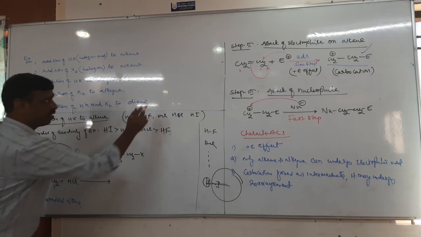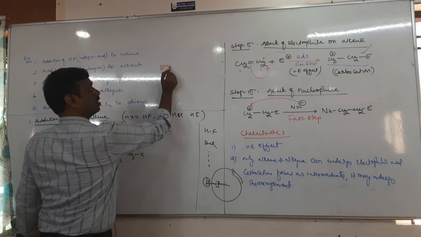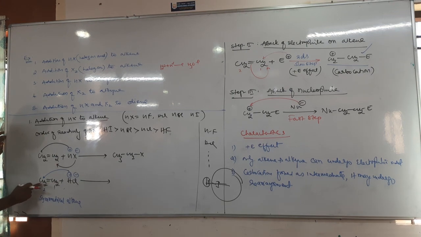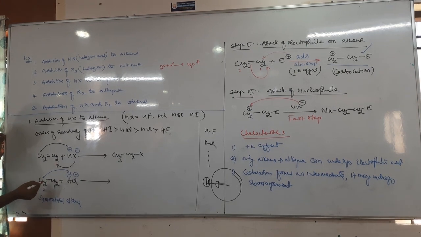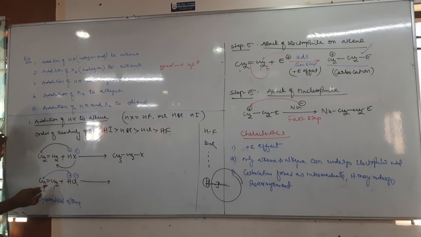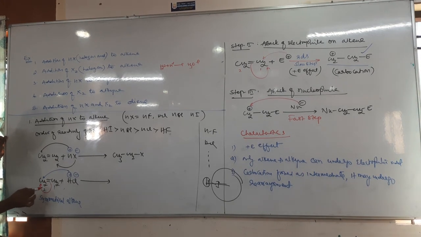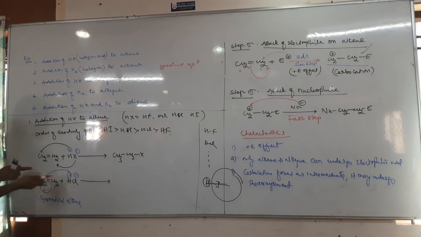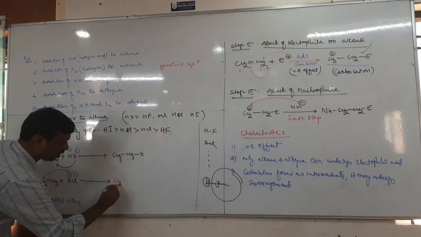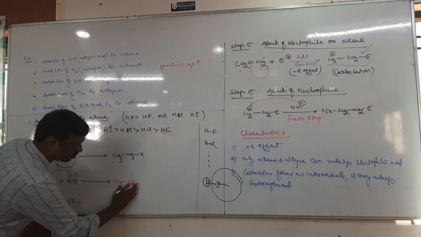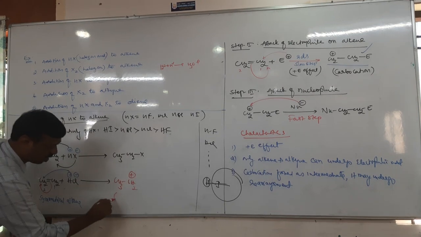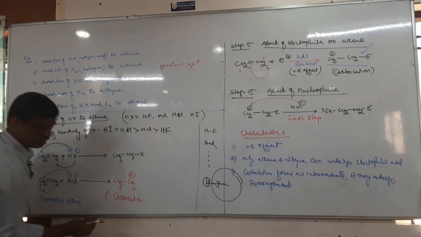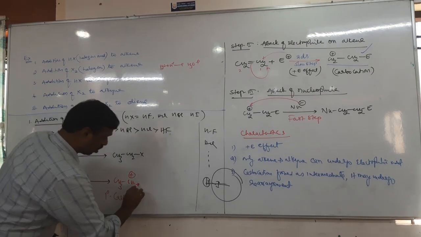Because, see, very simple. Like water plus H plus, what happens? H3O plus, no? Like that, when H plus is added to CH2, CH2 becomes CH3 plus. When CH2 becomes CH3 plus, there is a pi electron. These pi electrons are easily delocalized. They can jump easily onto the second carbon, so that this first carbon loses its pi bond. That's how CH2 becomes CH3, and the first carbon becomes CH2 plus. That is a carbocation. Which carbocation? Primary carbocation.